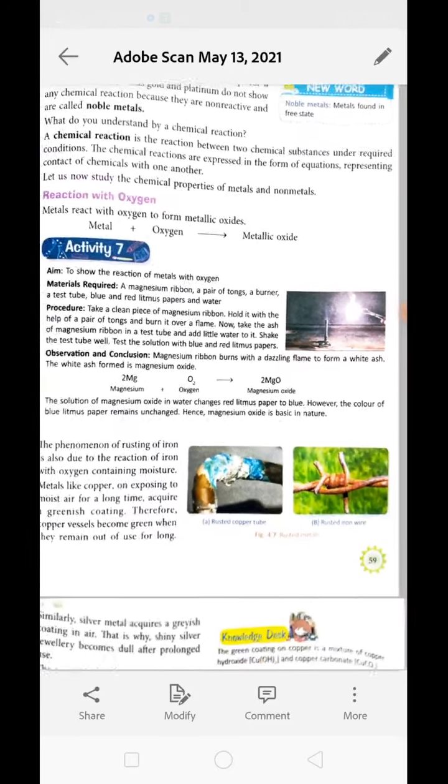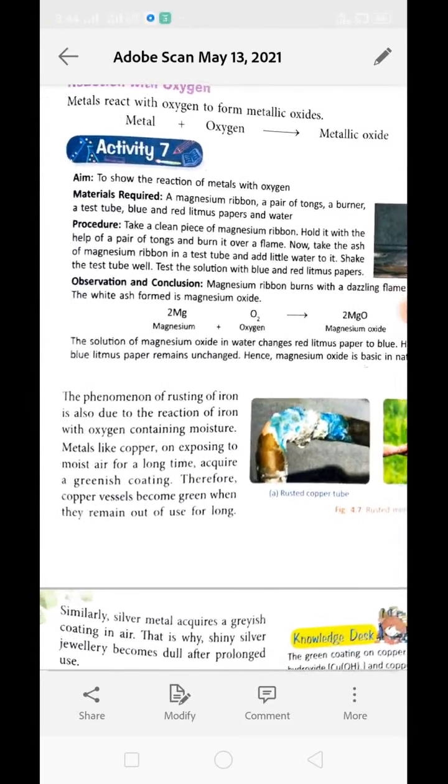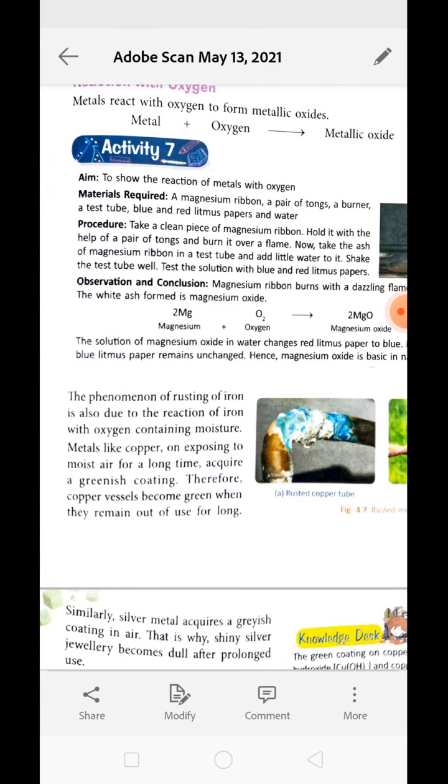The phenomenon of rusting is very common for us. We have heard about rusting of iron. Rusting of iron is the reaction of iron with oxygen in presence of moisture. In the process of rusting, ferrous oxide is formed.